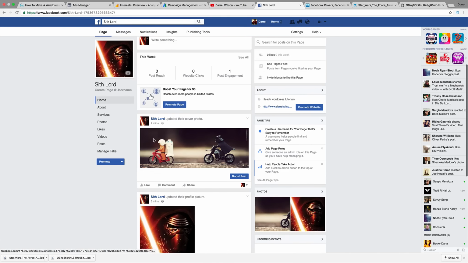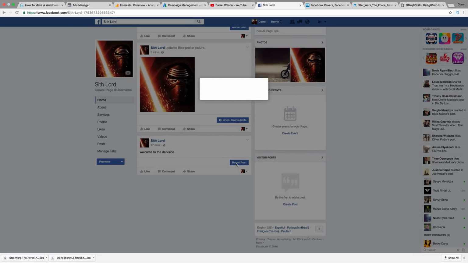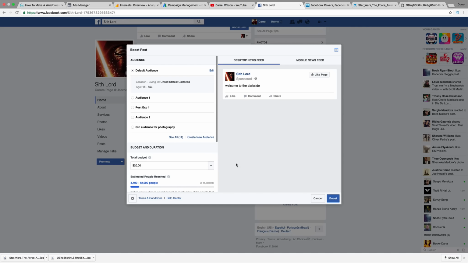So for example, I went down here. I made welcome to the dark side. Let's go ahead and promote this post. Okay. So the first thing we want to do is click on boost post. And now there's two ways to do this. We can do it through the page, or we can do it through the Power Editor, and I will get to that in a little bit. So for example, I'm going to click on create a new audience.